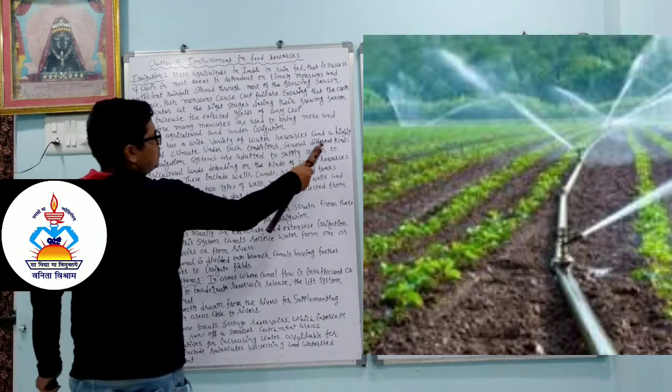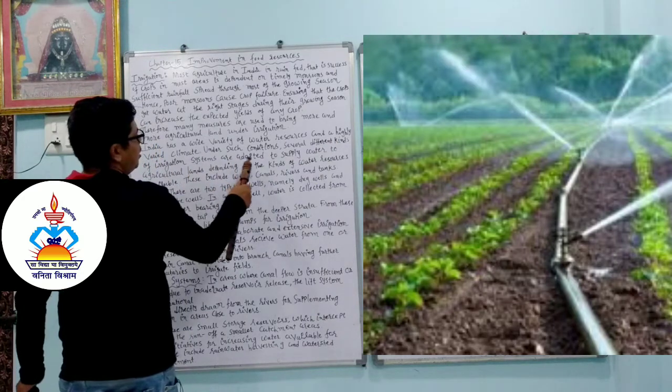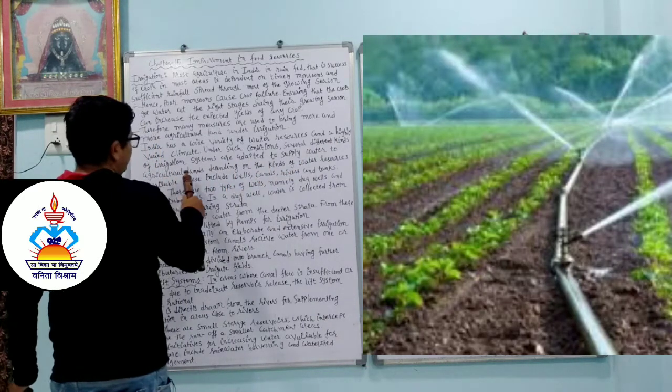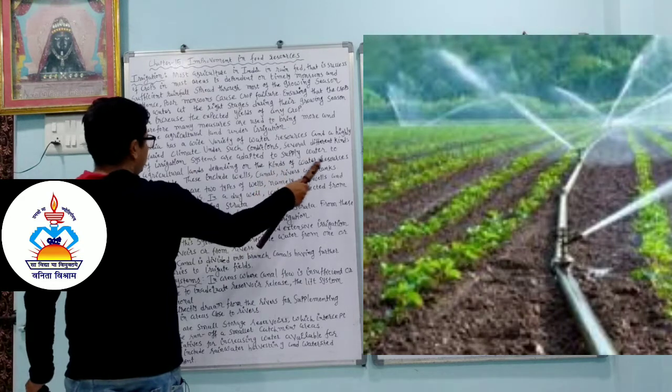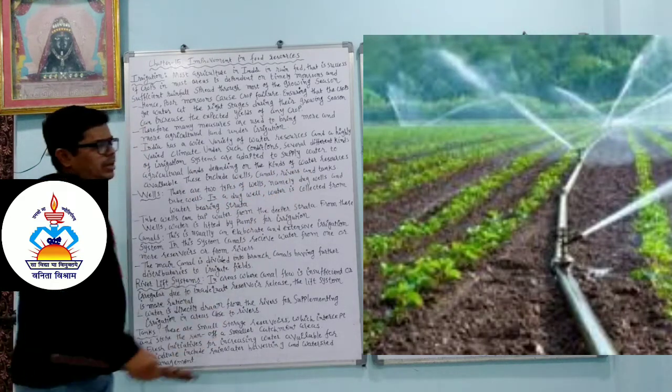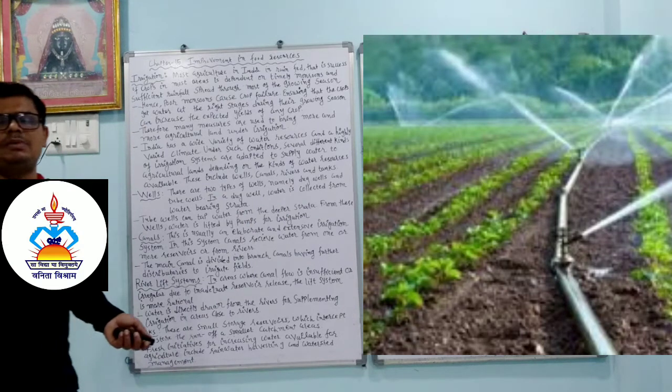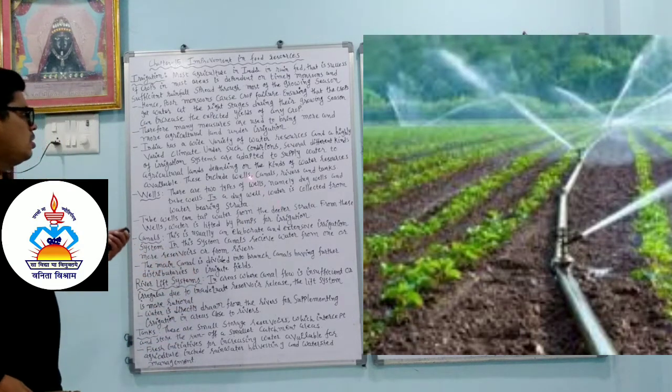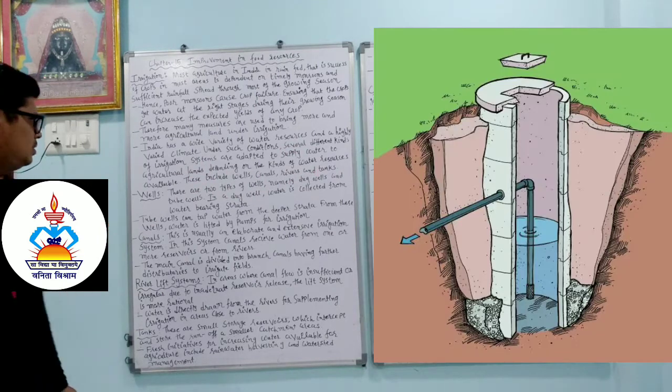Under such conditions, several different kinds of irrigation systems are adopted to supply water to agricultural land depending on the kind of water resources available. These include wells, canals, rivers and tanks. Because of different climatic and geographical conditions, we have to give water to the agricultural land, and that depends on the different types of water resources, which include wells, canals, rivers and tanks.